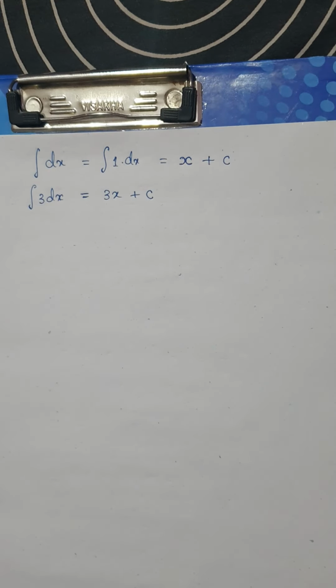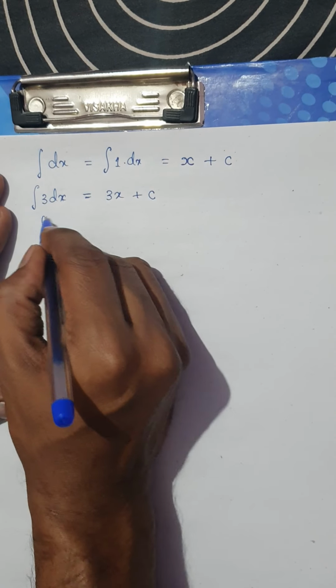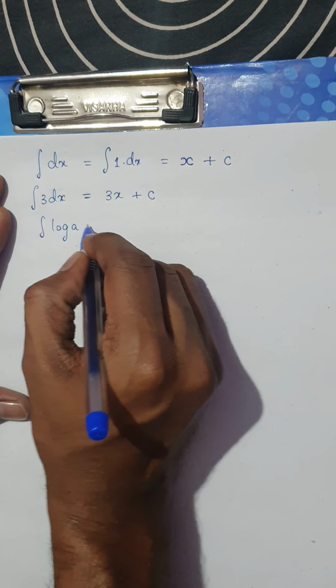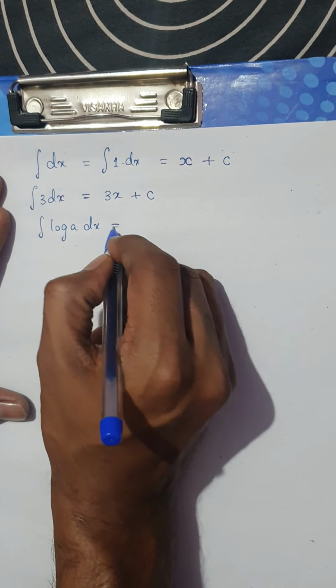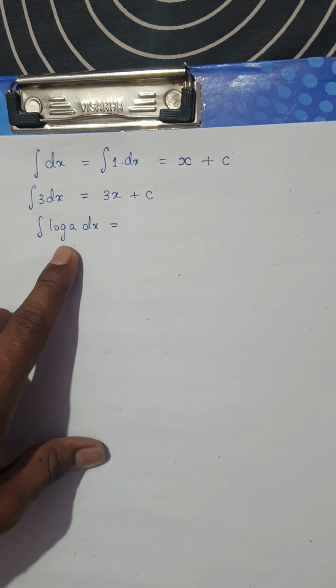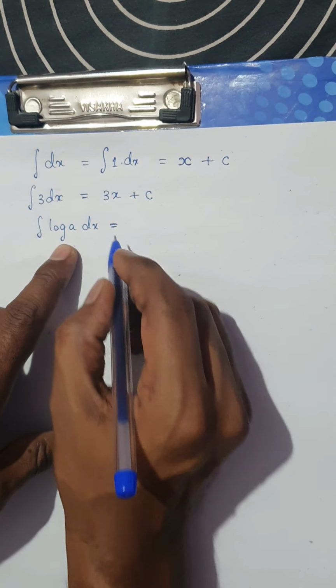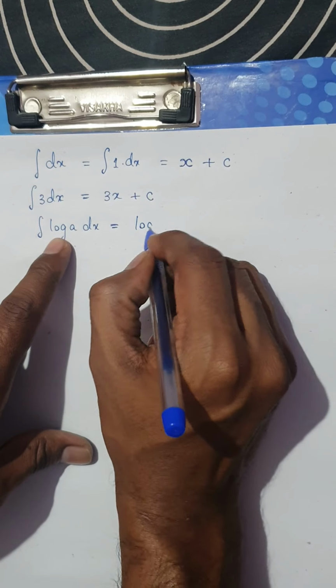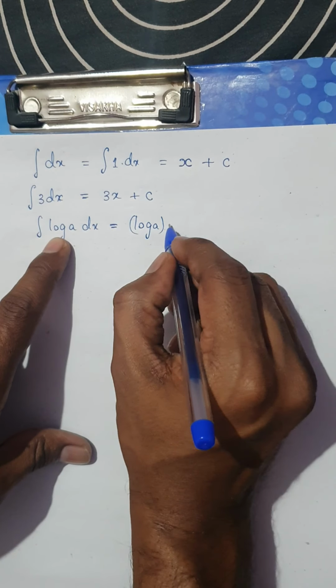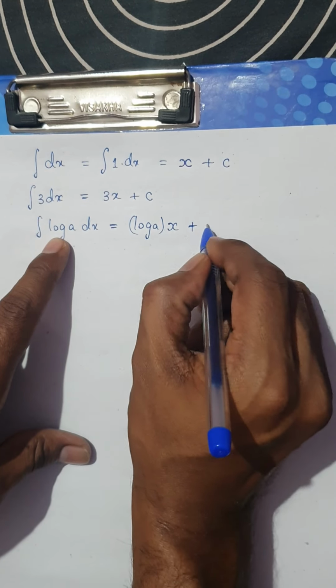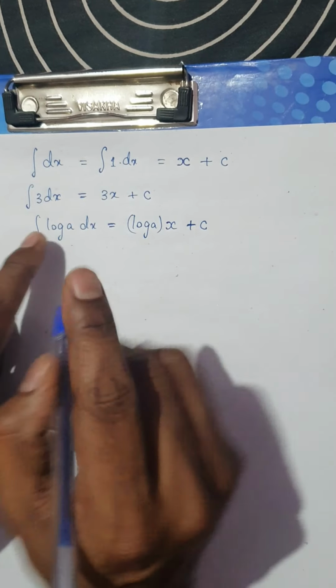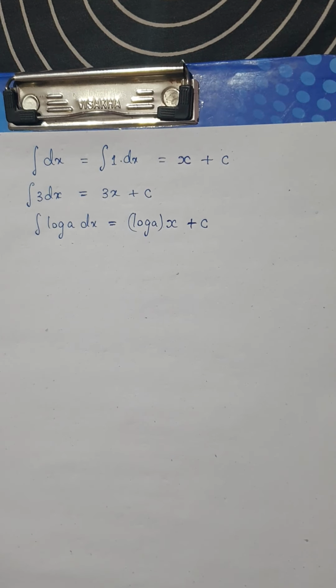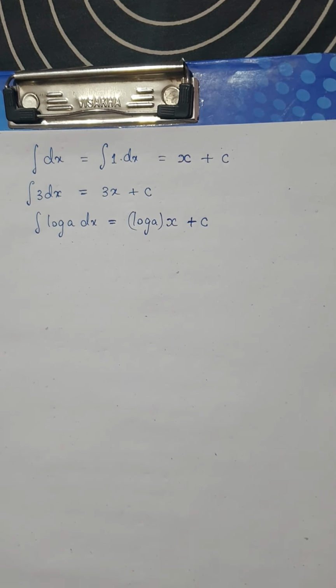Is it clear? Now for example, one last question. The integral of, let me say, log a dx. Remember, log a is completely constant. Yes Raju, what is the integral of log a? So log a is a constant, so x will be multiplied, plus c. Bear this formula in mind. Now we'll move on to the next formula.